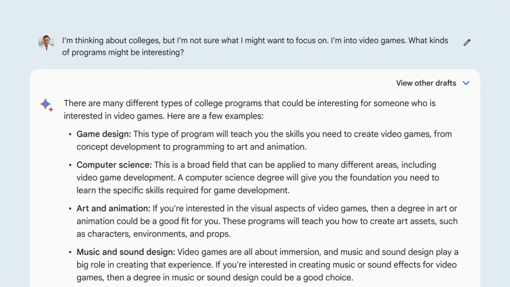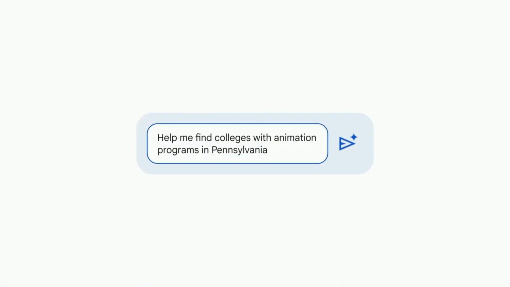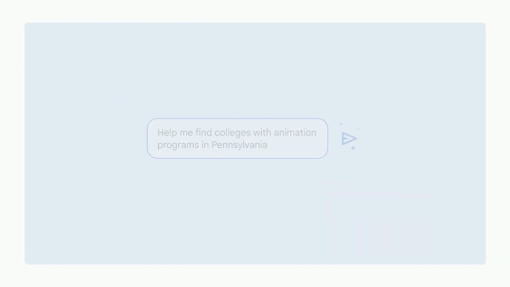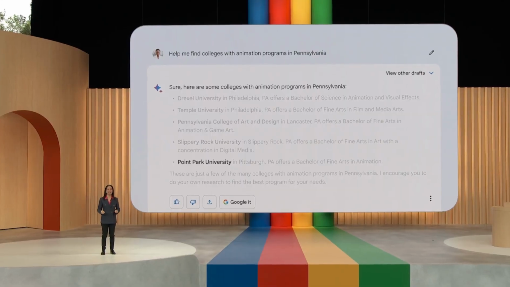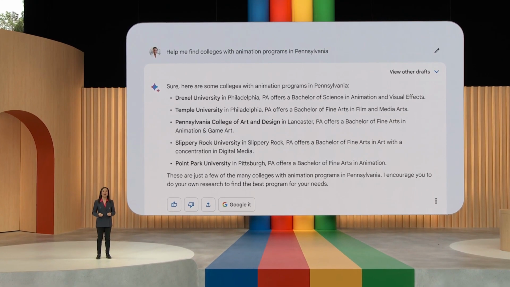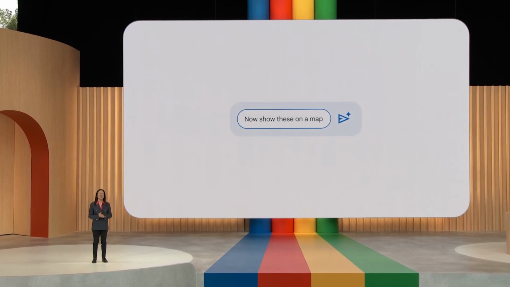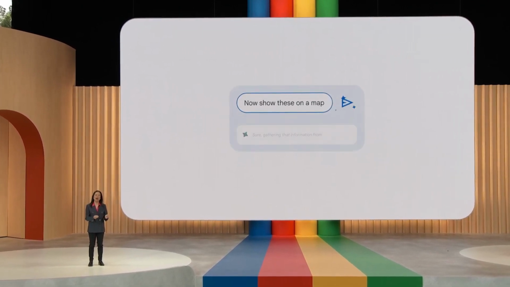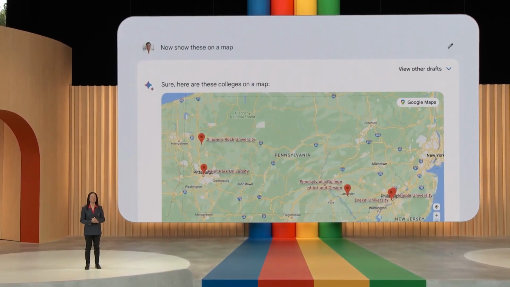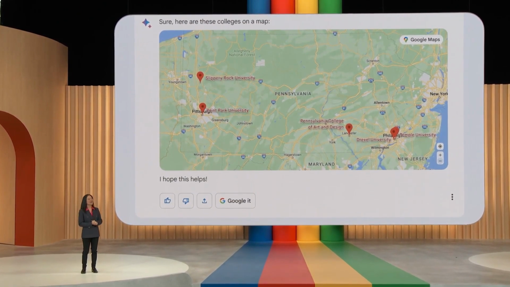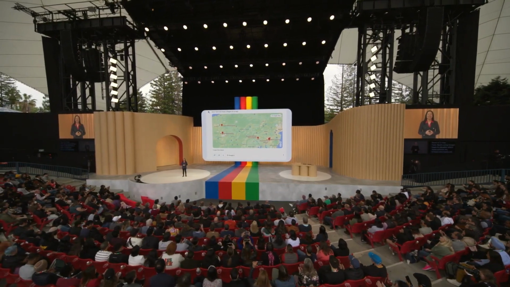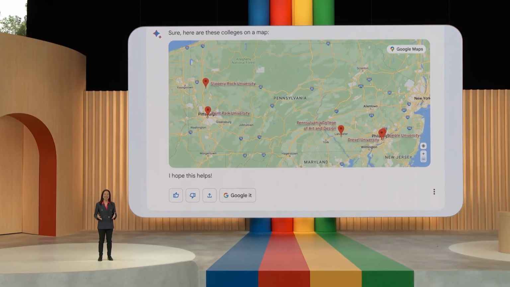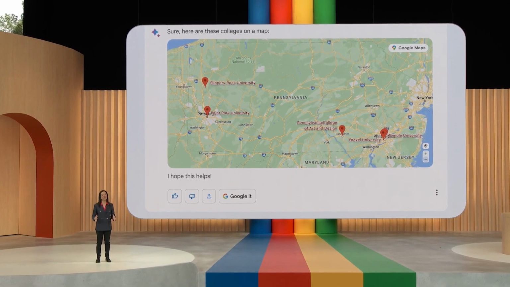Animation looks pretty interesting. Now I could ask, help me find colleges with animation programs in Pennsylvania. Okay, great, that's a good list of schools. Now to see where these are, I might now say, show these on a map. Here, Bard's going to use Google Maps to visualize where the schools are. This is super helpful, and it's exciting to see that there's plenty of options not too far from home.